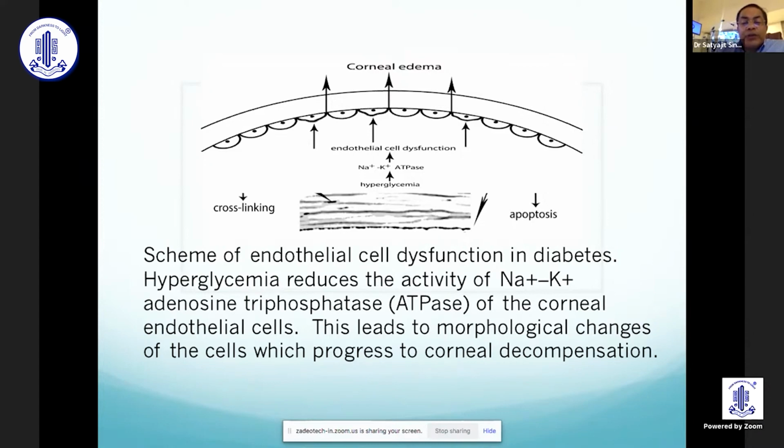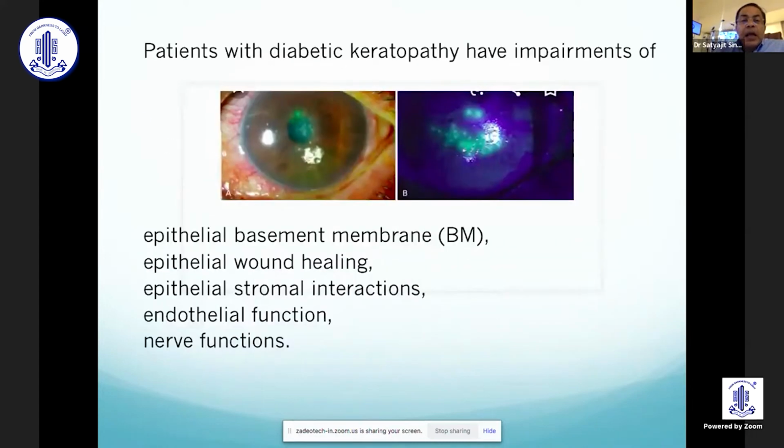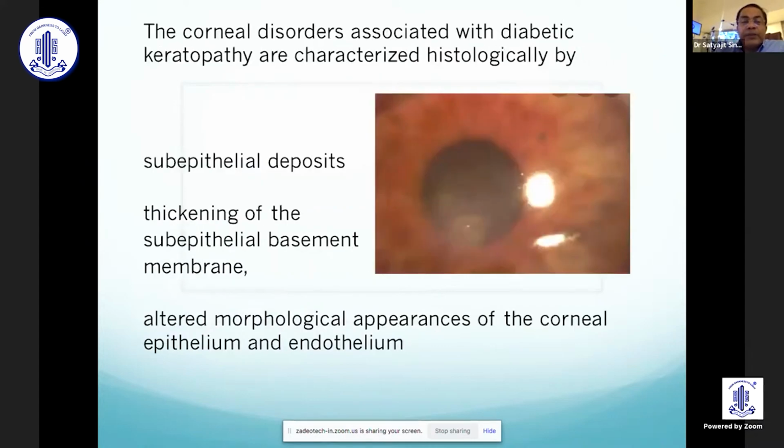This leads to morphological changes of the cells which progress to corneal decompensation. Now, patients with diabetic keratopathy have impairment of epithelial basement membranes, epithelial wound healing is compromised, epithelial stromal interactions, endothelial function is compromised, and the nerve functions are also compromised in these patients.